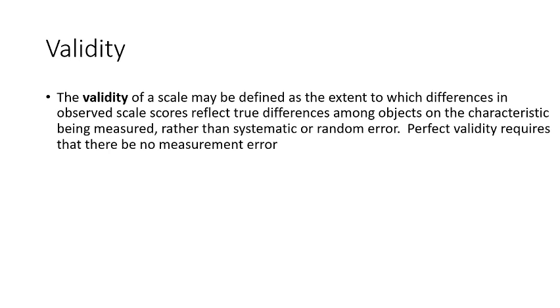What is validity? We have discussed reliability. Validity of a scale may be defined as the extent to which differences in observed scale scores reflect true differences among objects on the characteristics being measured, rather than systematic or random error. Perfectly, validity requires that there be no measurement error. In one of our first PPTs we discussed measurement errors. So if there is no measurement error, it is considered valid.